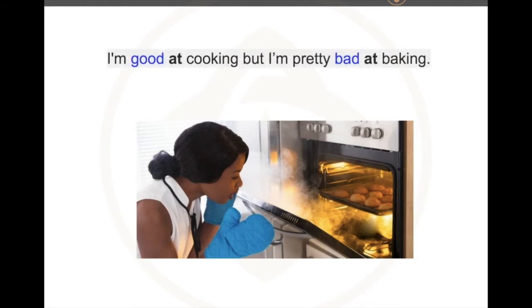I'm good at cooking, but I'm pretty bad at baking. In this situation, the preposition follows good and bad. Good and bad are adjectives, so the preposition is connected to an adjective. These words, good at, bad at, are always used together.